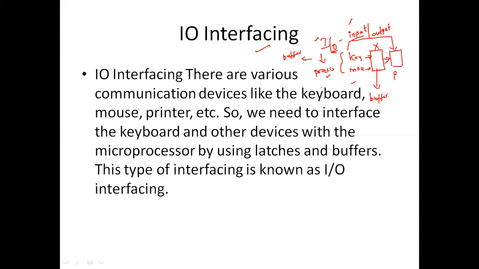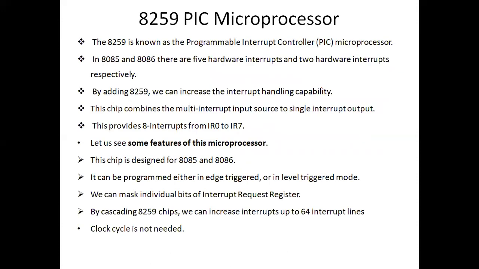Next, we'll see the 8259 microprocessor. Before going to that, you need to have the basic introduction of interrupts. Why? Because the 8259 is a programmable interrupt controller. The shortcut we call it is PIC. PIC is nothing but programmable interrupt controller.